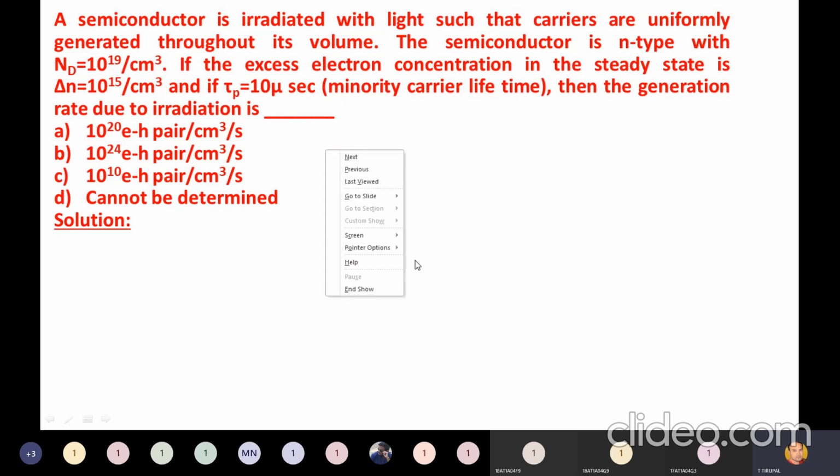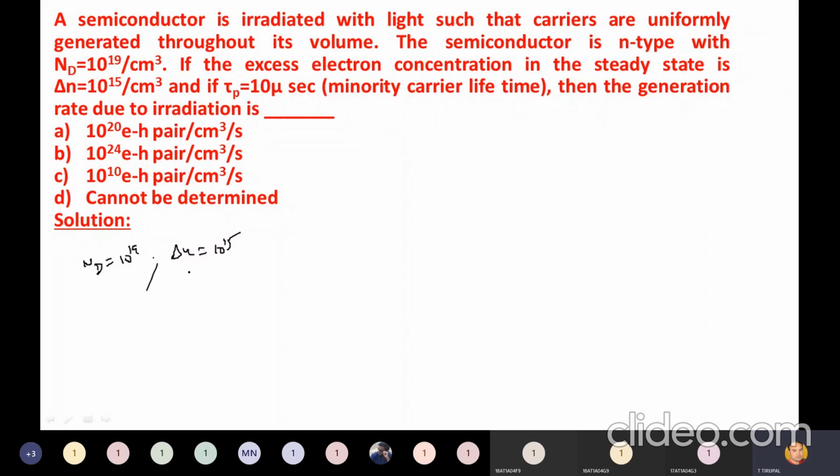The semiconductor is irradiated with light such that carriers are uniformly generated throughout its volume. The semiconductor is n-type with Nd given. If the excess electron concentration in the steady state is delta n, delta n is equal to 10 power 15 and Nd is equal to 10 power 19. All are in centimeters, so no problem. Tau p is given as 10 microseconds. Then the generation rate due to irradiation is.